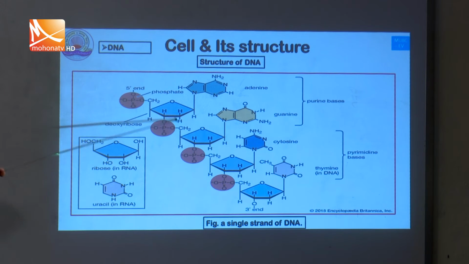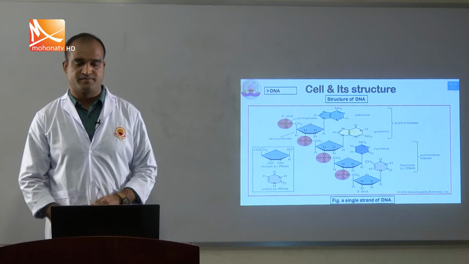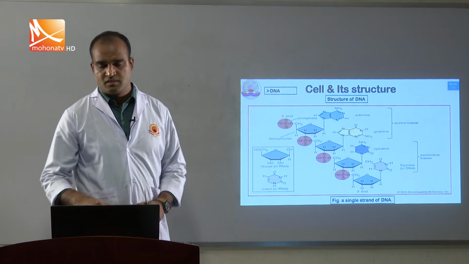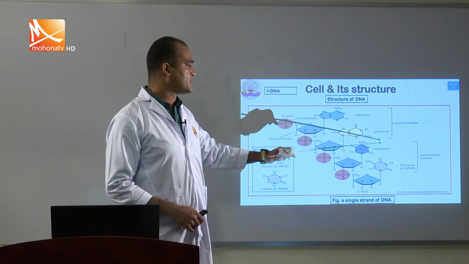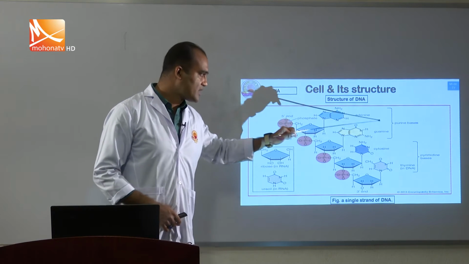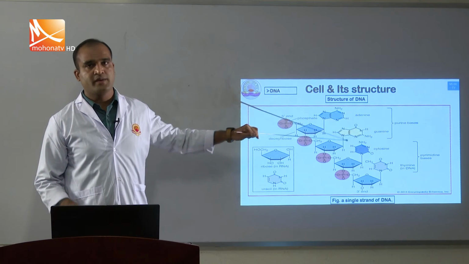So the single strand is composed of sugar, phosphate and nitrogenous base. The nitrogenous bases are adenine, guanine, thymine, cytosine and uracil.